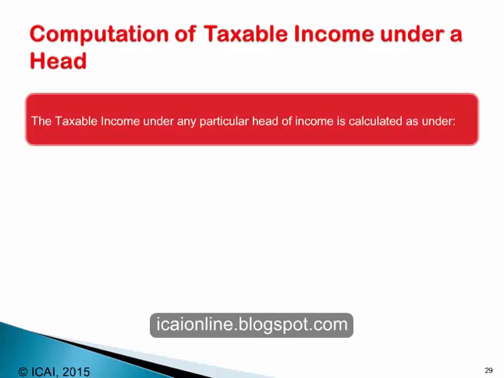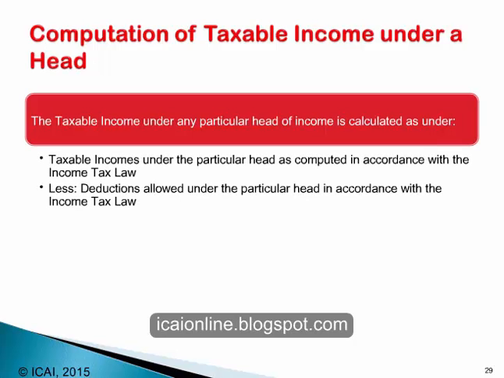The taxable income under any particular head of income is calculated as: taxable income under the particular head as computed in accordance with the income tax law, less deductions allowed under the particular head in accordance with the income tax law. Therefore, the first step is to tax an income. The income tax law has clearly laid down under each head of income what incomes can be taxed under that head of income. So the first thing is that we group that set of income which is taxed under a particular head, and then we allow deductions which are allowed in the computation of income of that particular head.